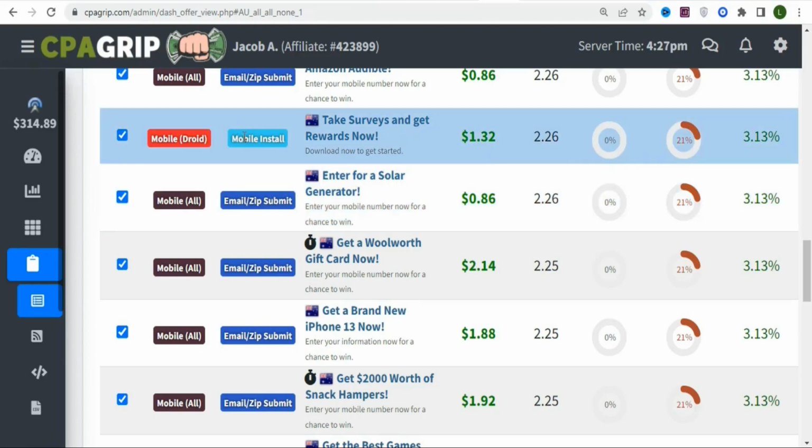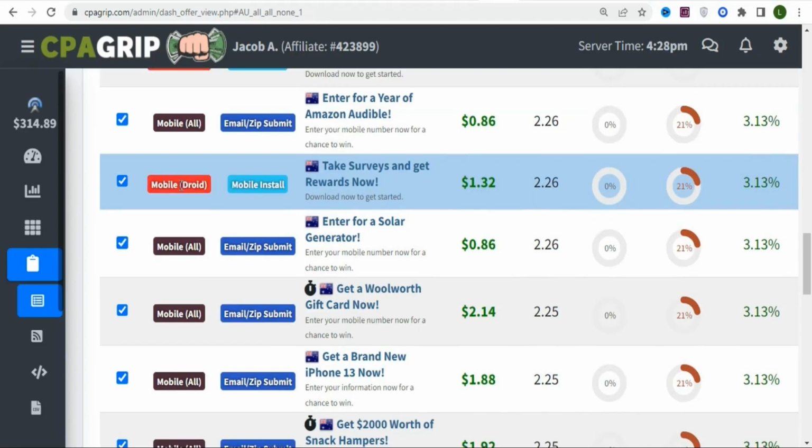You can see this one right here. The audience have to install an app, and you can see not all mobile devices. So you must get people who use this kind of mobile devices before you can earn the money.